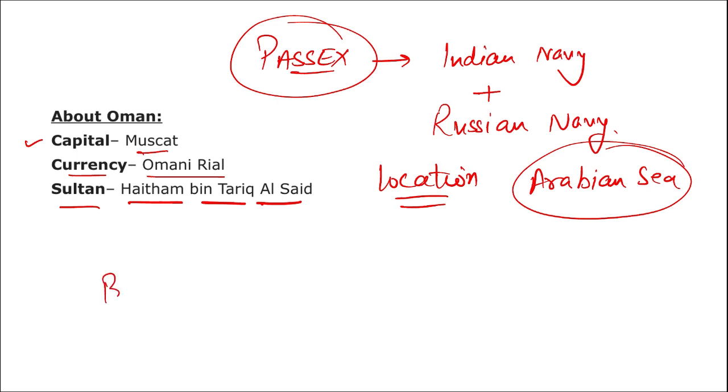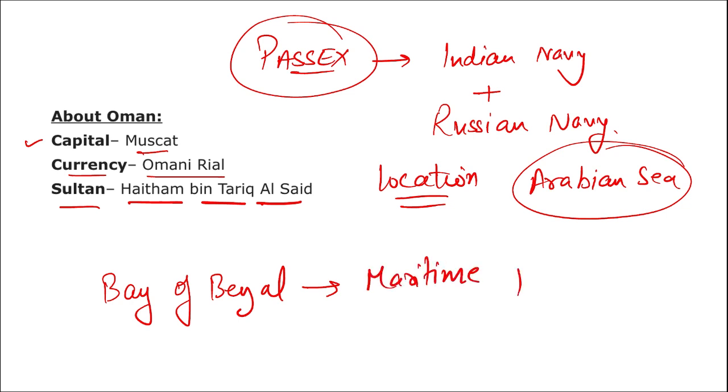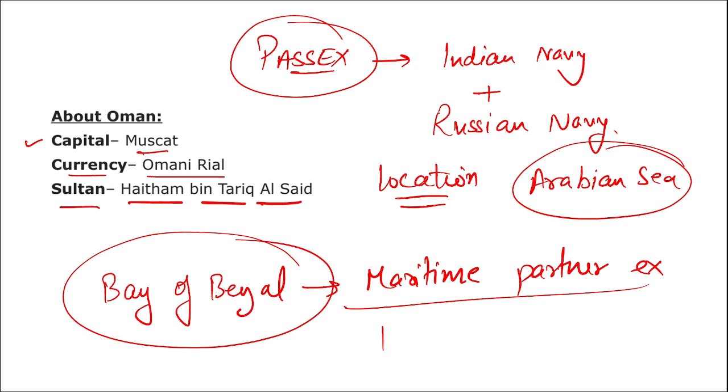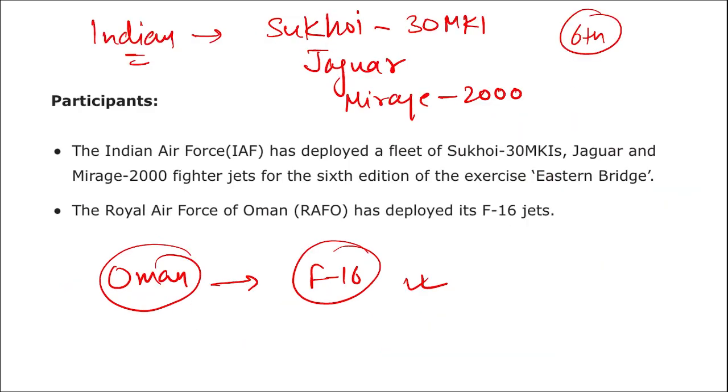Similarly, there was an exercise that was conducted in the Bay of Bengal. It was the Maritime Partnership Exercise, and this maritime partnership exercise that was conducted in the Bay of Bengal, it was conducted between India and, tell me, India and Japan. Very good. All right, highly important. India and Japan conducted a maritime exercise in the Bay of Bengal. The Indian Navy and the Russian Navy conducted the PASSEX exercise in the Arabian Sea.